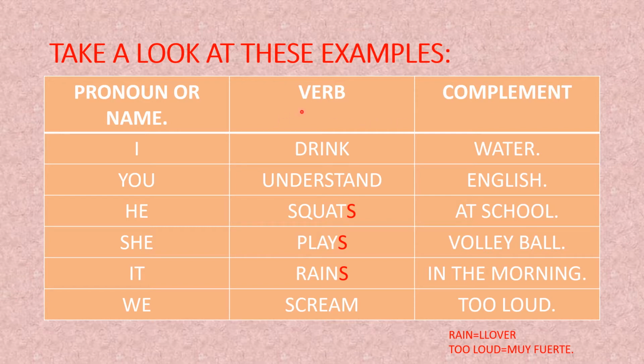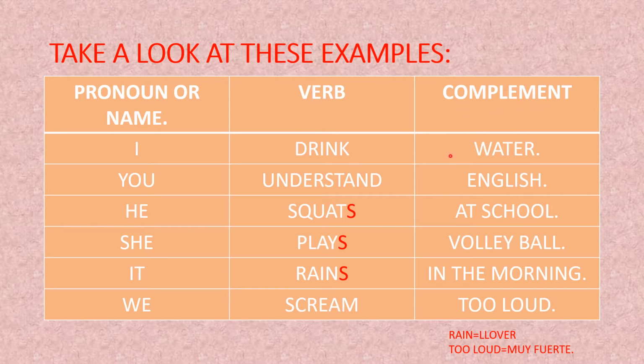Let's read the following verbs. It says drink, understand, squats, place, rains, and scream. Now look at the complement.